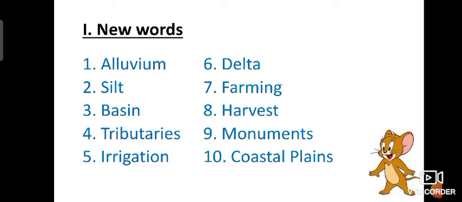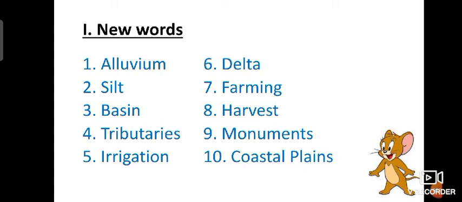Next, tributaries. Tributaries means a stream feeding a large stream or lake.